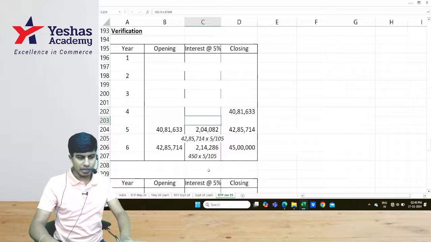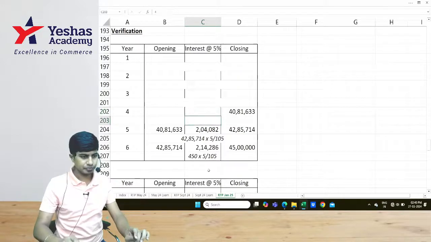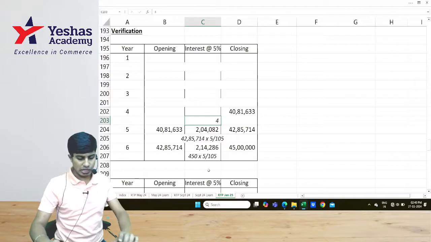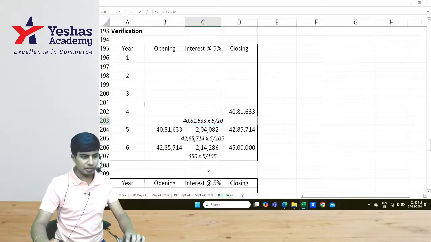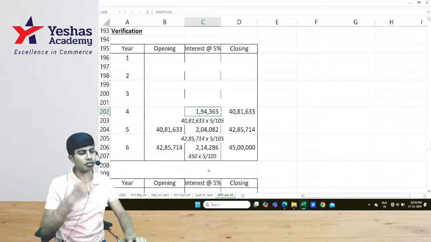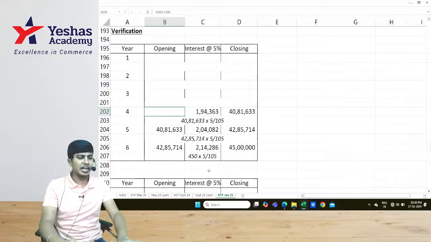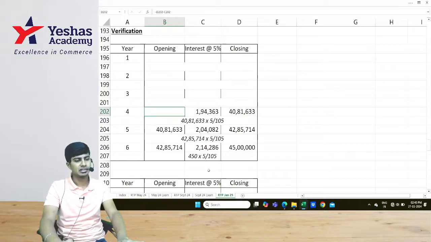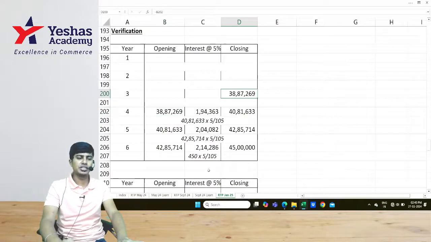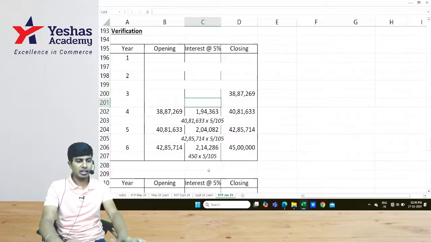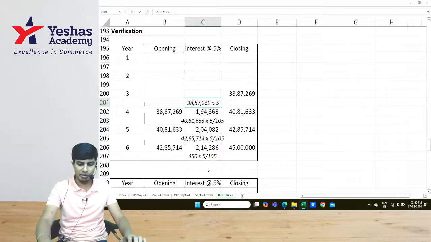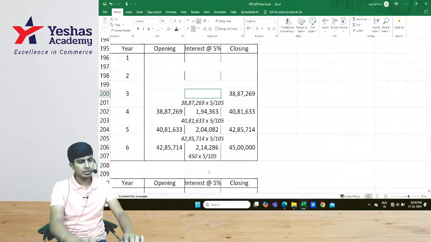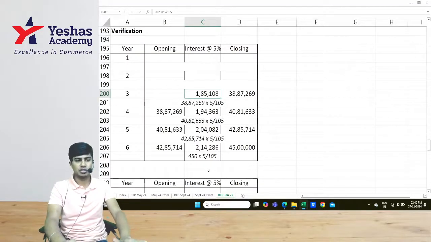Now divide this, 40 lakh 81,633, into 5 divided by 105. That will give us interest cost for year 4. Deduct 1,94,363 from 40 lakh 81,633. 38 lakh 87,269 is the closing value for year 3. Then again, I will do the same old thing. 38 lakh 87,269 multiplied by 5 divided by 105. 1,85,108 is the interest cost for year 3.